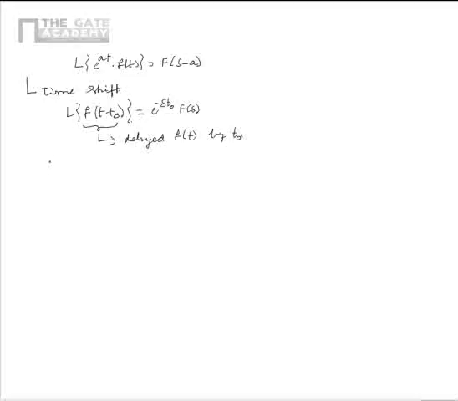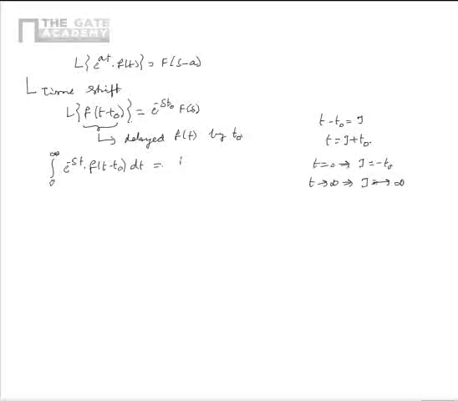So this can be proved by using the analysis formula of the Laplace transform as shown, that is integral 0 to infinity e power minus st f of t minus t naught dt. This is equal to, substitute t minus t naught is equal to tau. So from this t is equal to tau plus t naught. Also when t is equal to 0, tau is equal to minus t naught. When t tends to infinity, tau also tends to infinity.